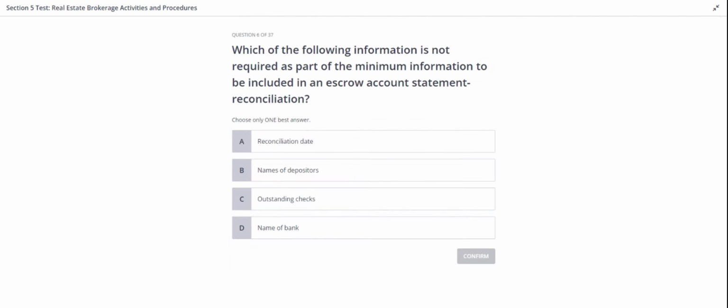And the question is, which of the following information is not required as part of the minimum information to be included in an escrow account statement reconciliation? Here are the options for you. Option A. Reconciliation date. B. Names of depositors. C. Outstanding checks. D. Name of bank. Take your time, think that one over and come up with an answer.